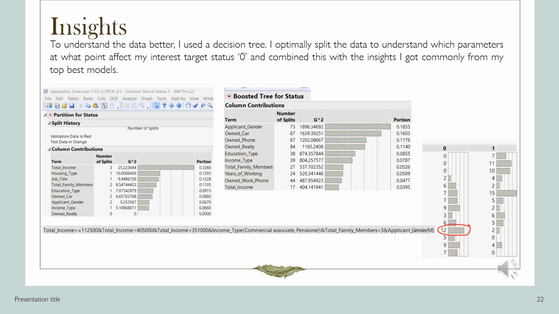To understand the data better, I use a partition tree. I optimally split the data to understand which parameters, at what point, affect my target of interest, status 0, and combine this with the insights I commonly got from my top best models. As can be observed, with the total income being in the range of 11 lakh 25,000 to 40 lakh 50,000, and the income type being commercial associate or pensioner, and the total family members being less than 3, and the applicant gender being M, he has a higher chance of being rejected, which is a bad thing, which will be explained in the further slides in the business use case.